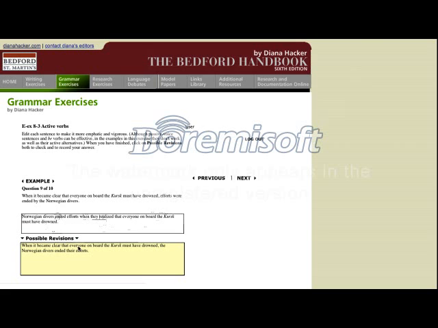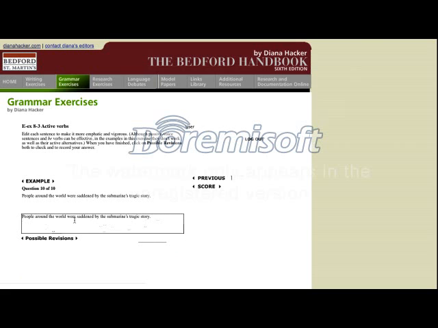So again, I look at possible revisions. Oh, I noticed that they actually did not change that first passive verb. Okay, moving on to the final one. People around the world were saddened by the submarine's tragic story. So I know that the submarine's tragic story is the subject of our sentence. I want to move that to the front. And what did that story do? It saddened people around the world.